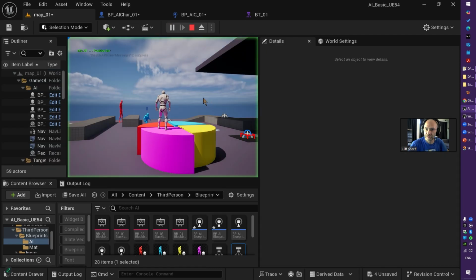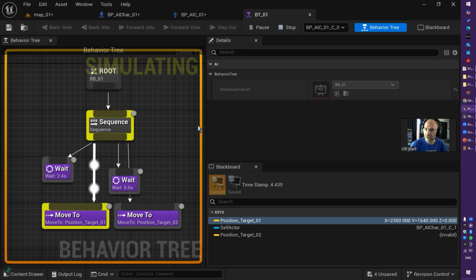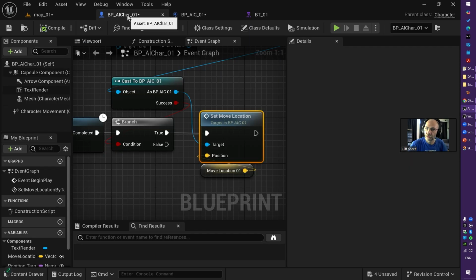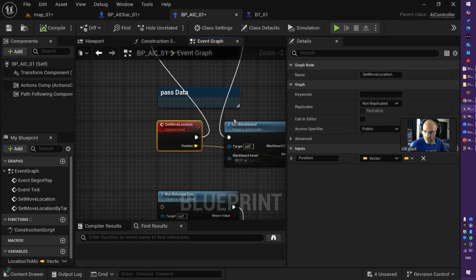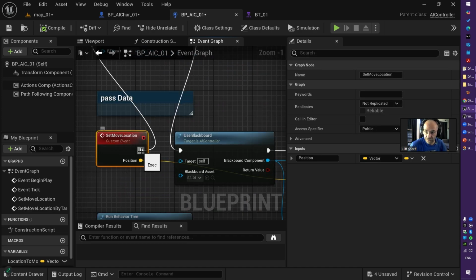Now if I run it, it will start moving, and the behavior tree is running, and the target is already set. So very, very important: if you experience unusual behavior when you try to activate your AI, keep in mind the behavior tree needs to get executed first.